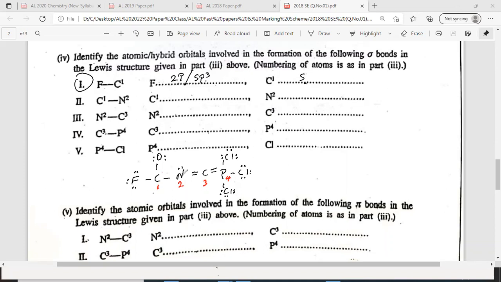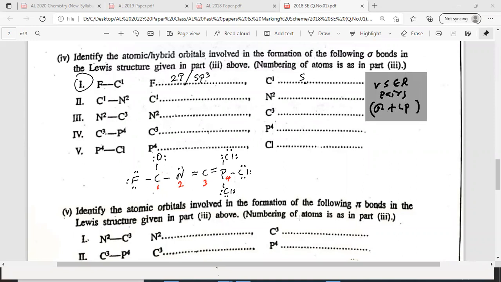How many 2 sigma bonds? So when there are 3 pairs, okay, if you want to write this down, earlier also I gave this: VSEPR pairs means sigma bonds plus lone pairs.